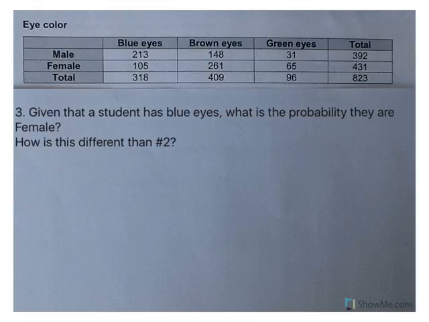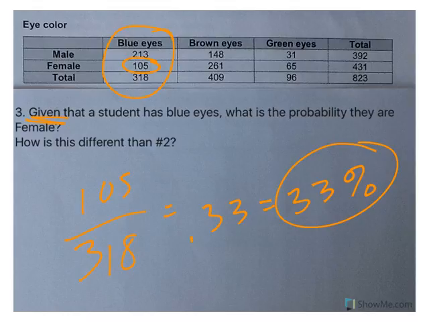And number 3, given that a student has blue eyes. Okay, now this one says has blue eyes. The key word there is given. My denominator is going to be 318. What is the probability that they are female? 105. So 105 over 318 is 0.33, which is 33%. So if you have all the blue-eyed people in a room, you've got a 33% chance of finding a female. And how is this different than number 2? Well, in number 2, we talked about the female and blue eyes out of everybody. And in this one, we just talked about if they have blue eyes, whether or not they're a female.